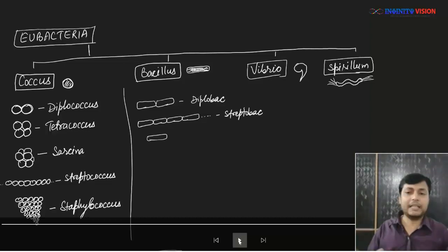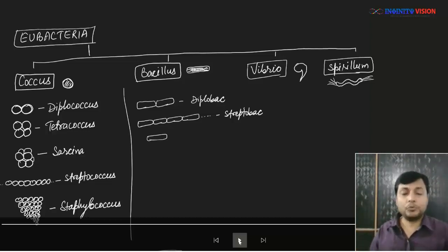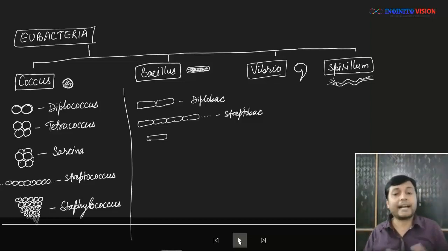Can you see some similarity? Chain-like arrangement is called strepto. If it is a chain-like arrangement of spherical bacteria, then it is streptococcus. If it is a chain-like arrangement of rod-shaped bacteria, then it is streptobacillus or streptobac. Easy, right? Great.